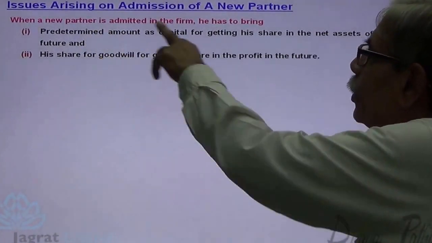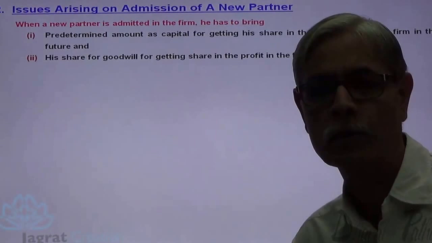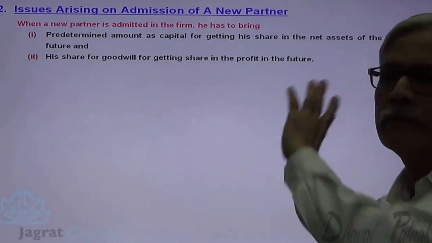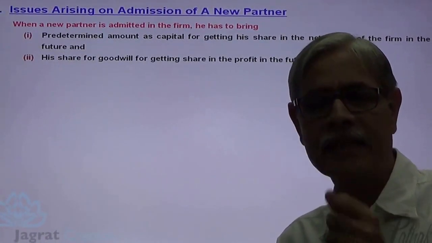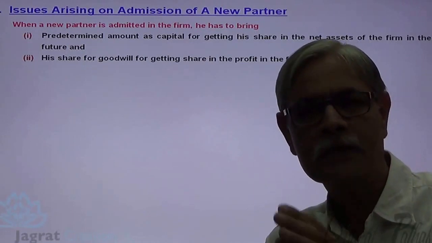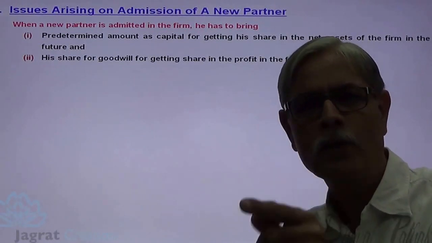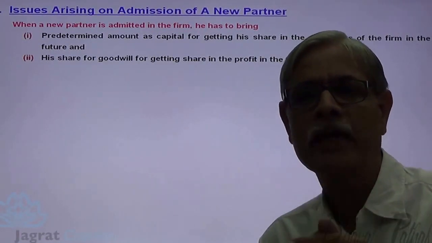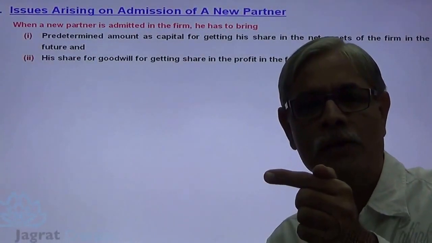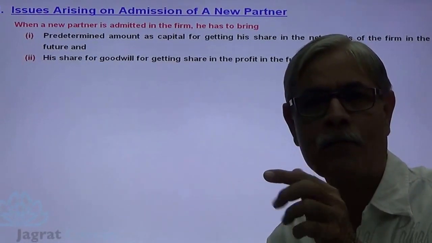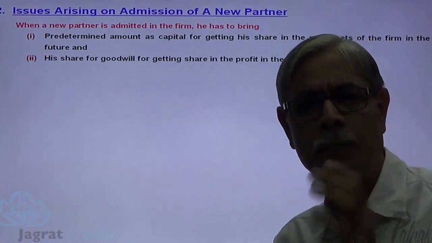Second, the new partner has to bring his share for goodwill for getting a share in the profits in future. Now when existing partners are doing business for 10 years, they earn profits not only normal but something more than normal profit. That is known as super profit. When a new partner is admitted, he gets a right to share not only normal profits but also super profit. And to have a right in a share of the super profit, the new partner has to bring something more than capital, which is known as premium or goodwill.